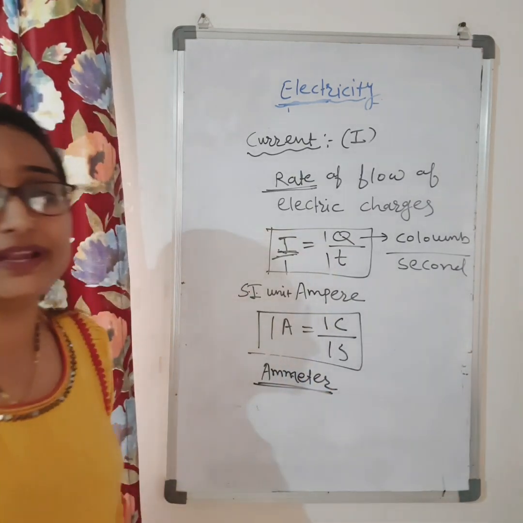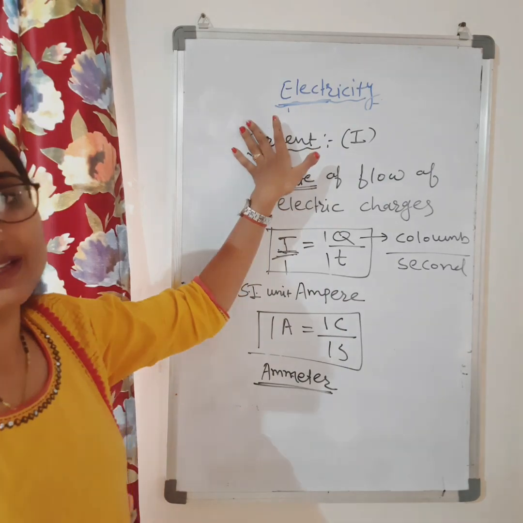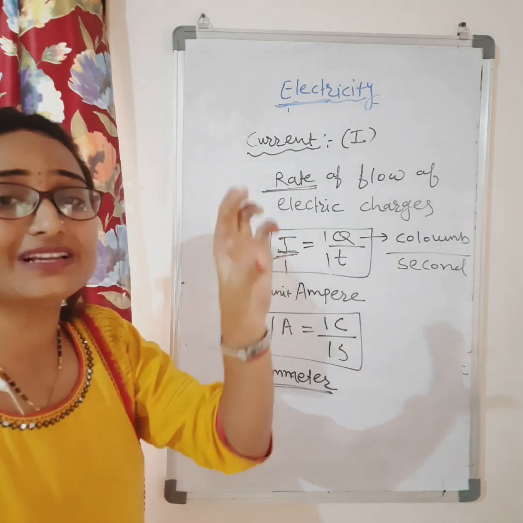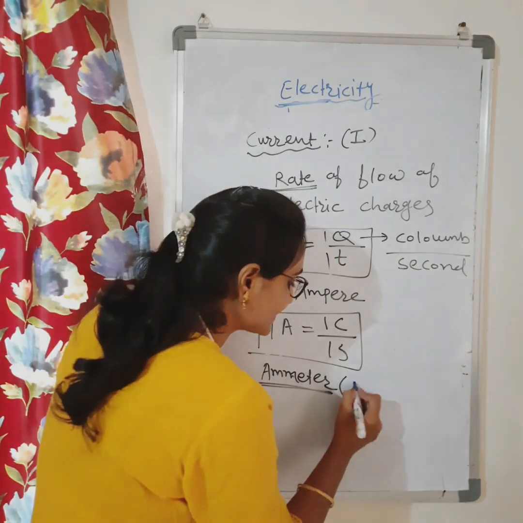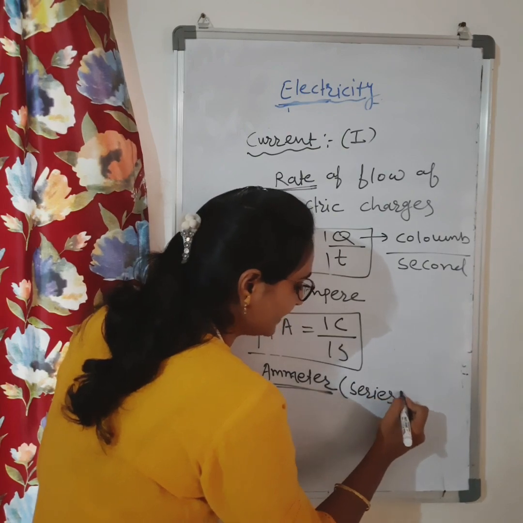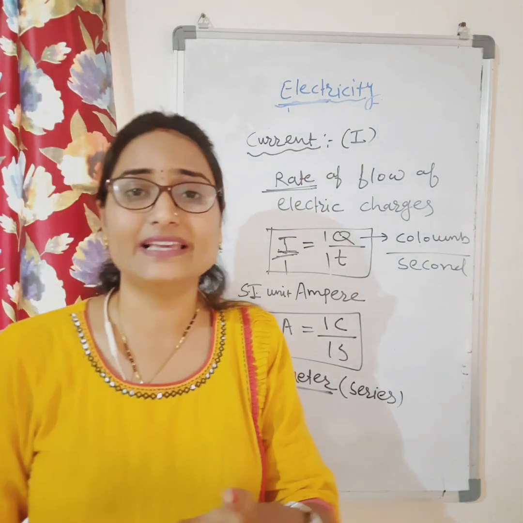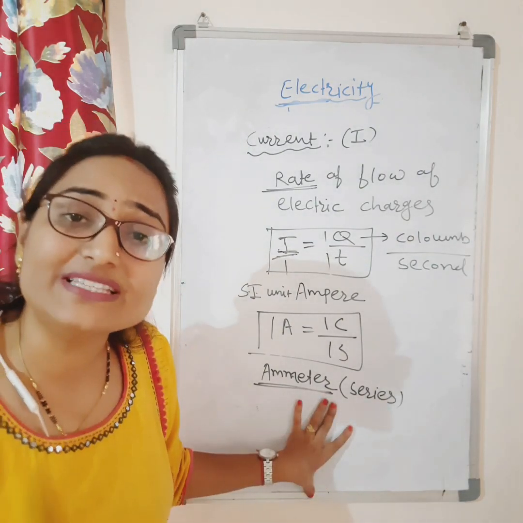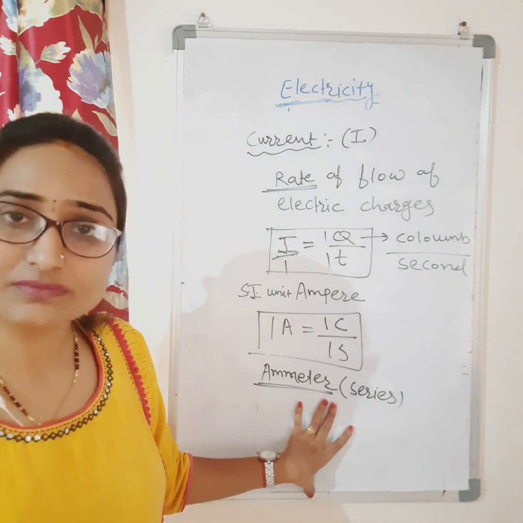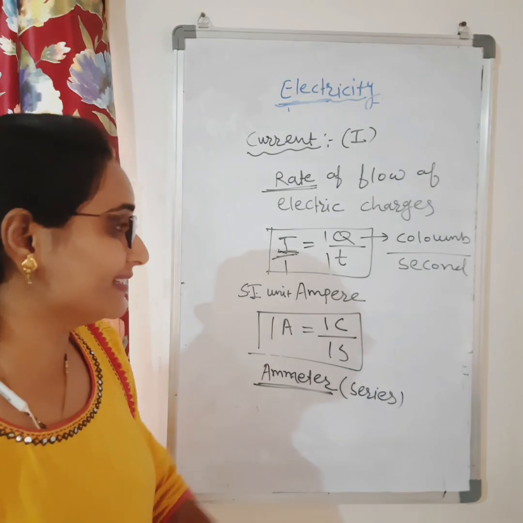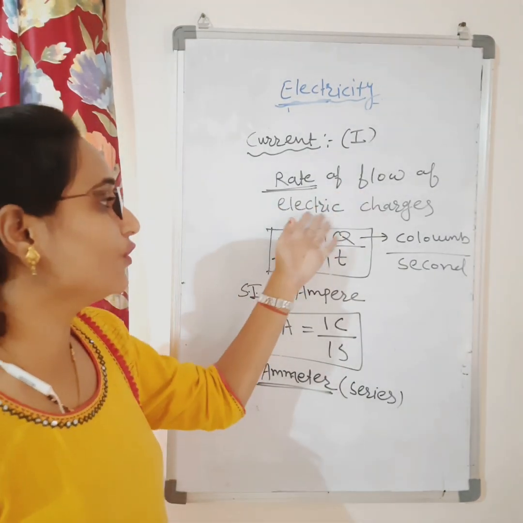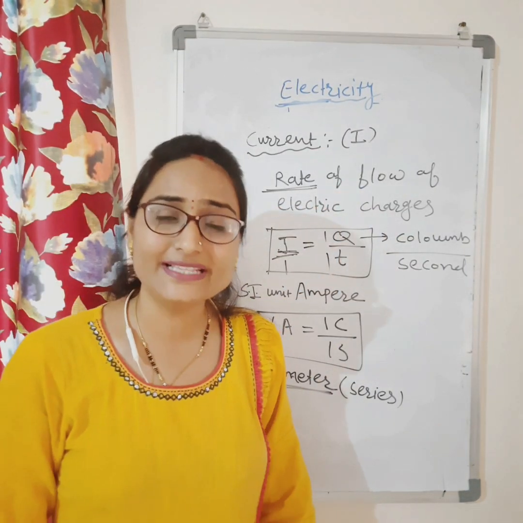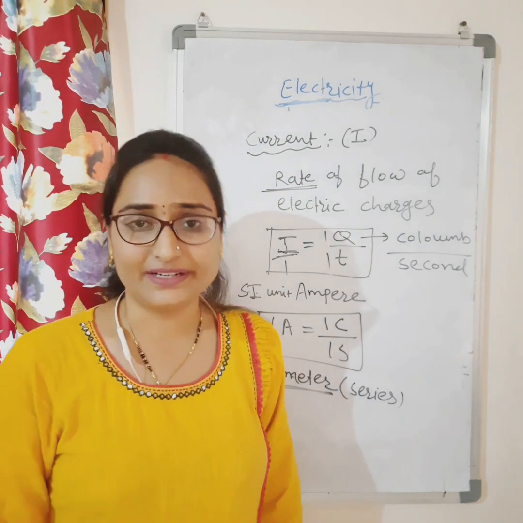Ammeter is an instrument which is used to measure the current. In an electric circuit, we will connect the ammeter always in series. In this chapter, further ahead, you will see series connection and parallel connection. So the ammeter is always connected in series, and the rate of flow of electric charges is called electric current.